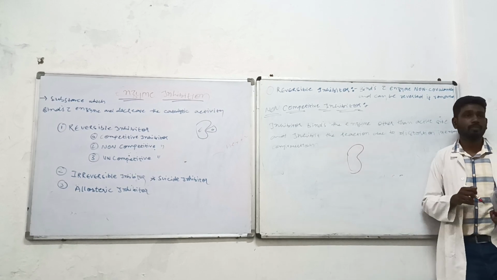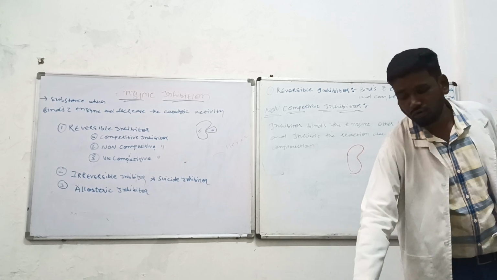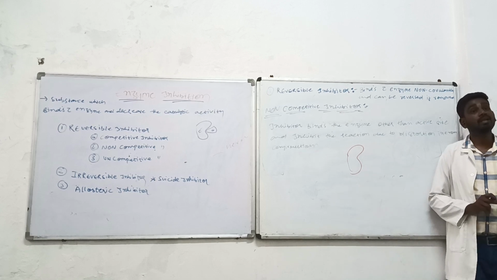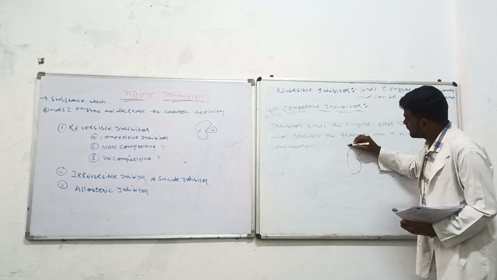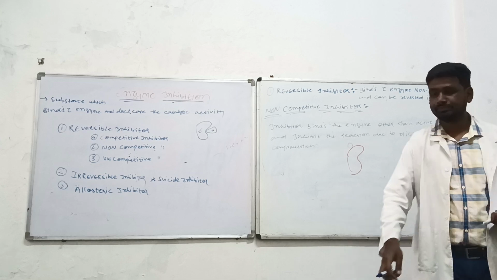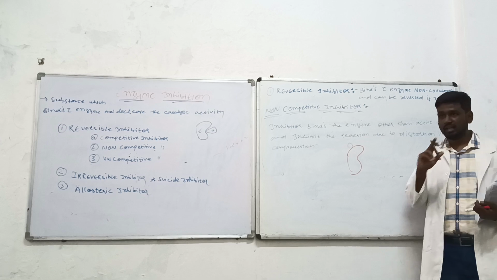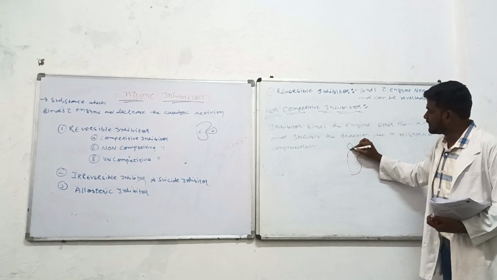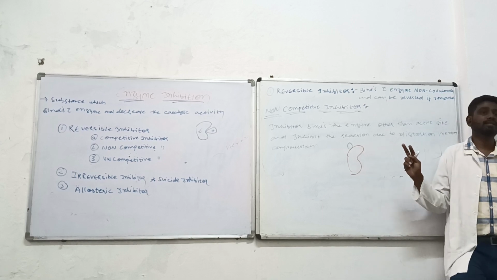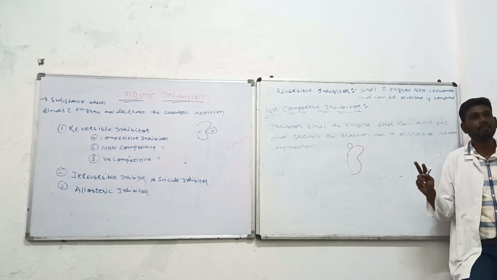But in this case, the non-competitive inhibitor, in spite of binding to the active site, will come and bind to any other part of the enzyme. Even if it is not a cleft. Cleft maybe है, it can bind. Cleft सिर्फ active site में. Even though the cleft is not present, the inhibitor will come and bind with the enzyme.